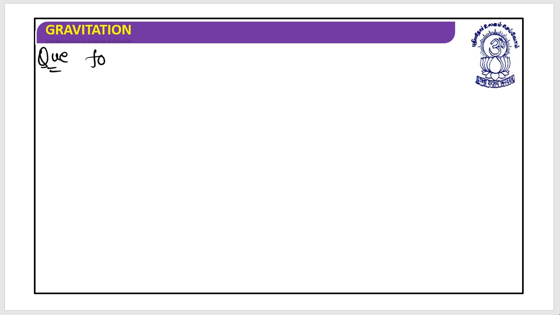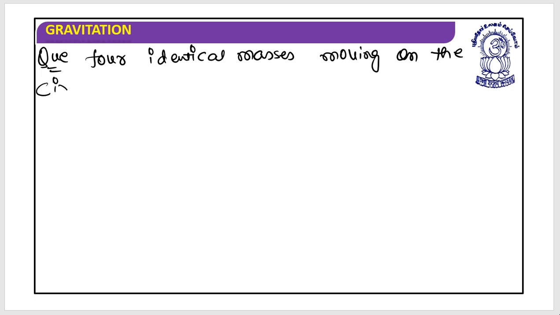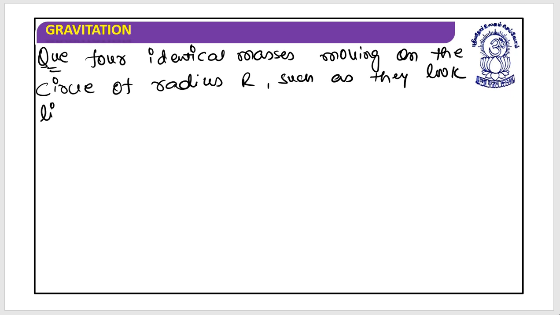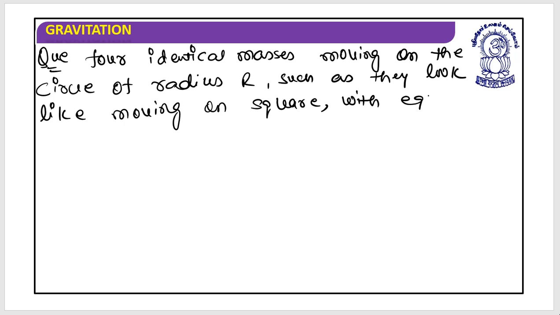The question says that four identical masses moving on a circle of radius r, such as they look like moving on a square with equal velocity v. Find velocity.